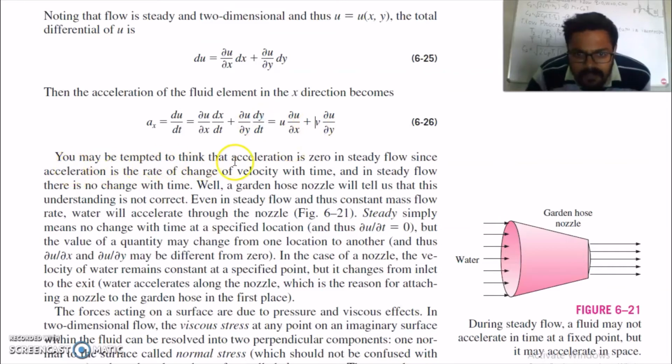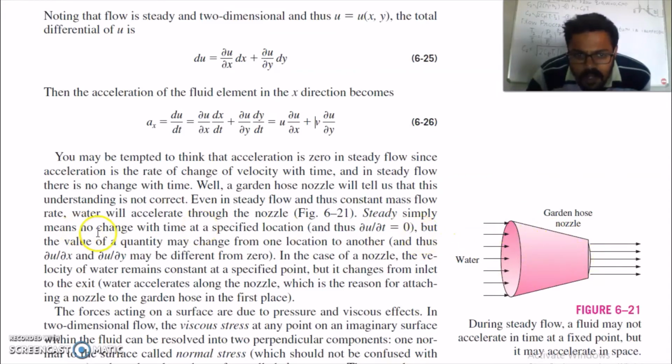So you may think that acceleration is 0 in steady flow. This is not the case. You can take the example of a nozzle. This is the steady flow equation. Here the mass rate is the same, but as the fluid has to pass through this restricted space, it will accelerate and velocity will change.